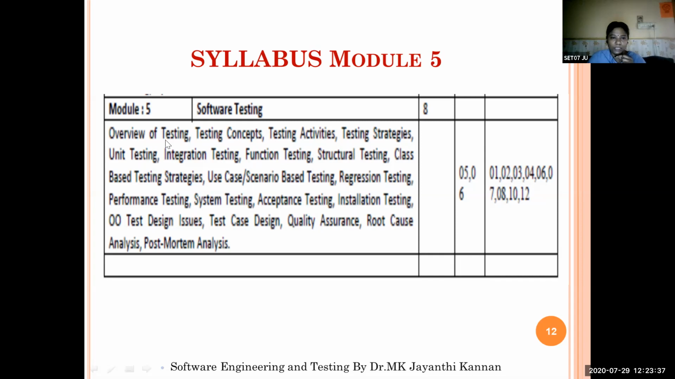Only in the fifth module are we going to discuss testing: how to test your project using manual as well as automated tools, what testing is, what the types are, and the various aspects, quality assurance and root cause analysis. What is the root cause for any particular problem or issue, which we call bugs? Those theoretical aspects, using some real-time scenarios, we are going to discuss in module 5.